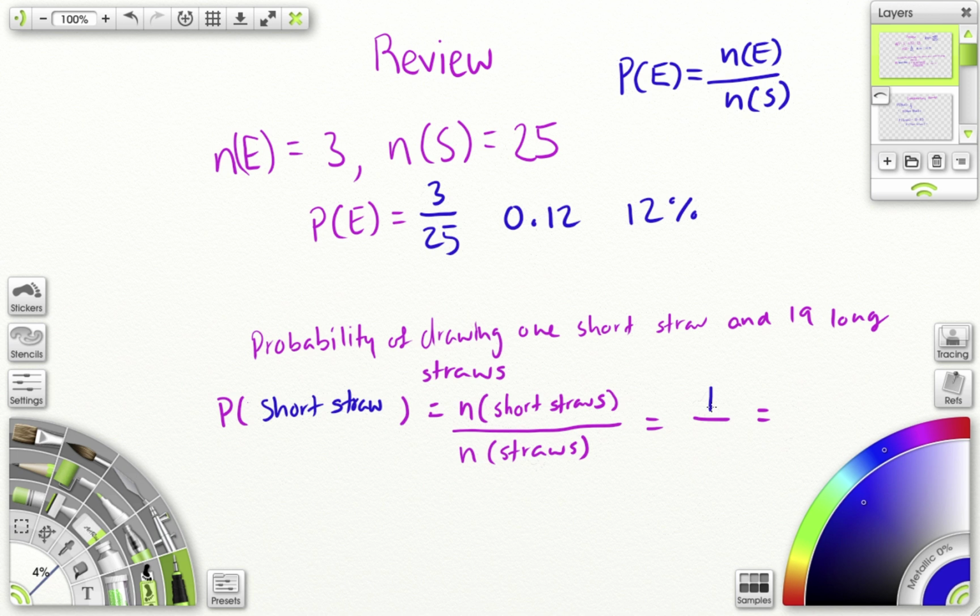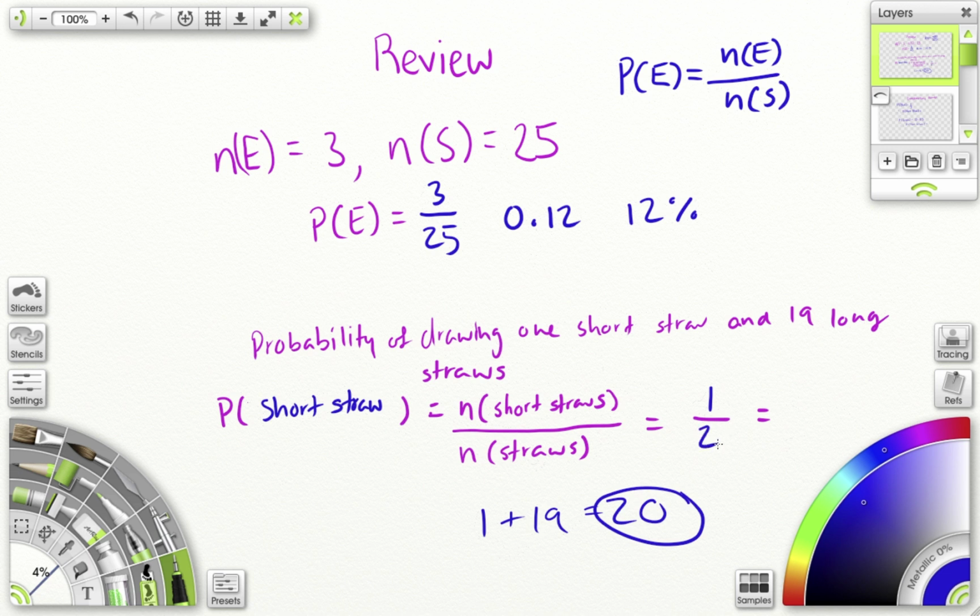So we have 1 short straw, and then we're talking about straws in total. So I don't put 19 as my other number. I actually put 20 because there's 1 short straw and 19 long straws. I'm looking at the probability of all of the straws. So 1 plus 19 equals 20, the total number of straws.